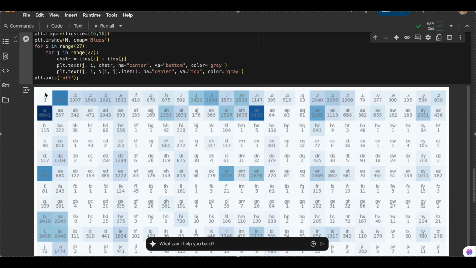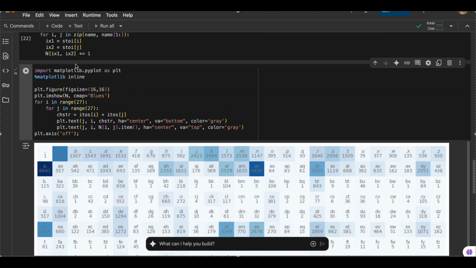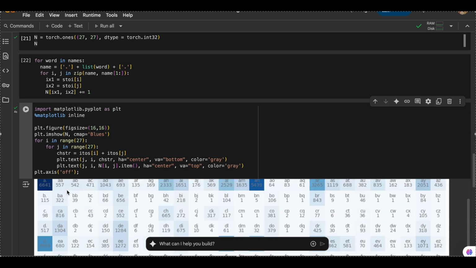Here we see that dot dot occurs 0 times because no names are of length 0. So dot dot represents that the name starts and ends with a dot, which means the length is 0, meaning no such name exists. That is why we are getting 1. And remember, 1 means 0 because we have initialized the matrix with 1 itself.